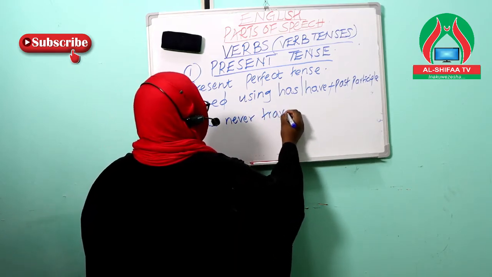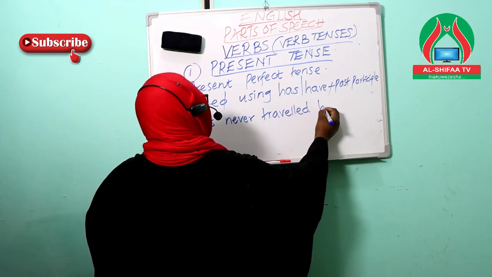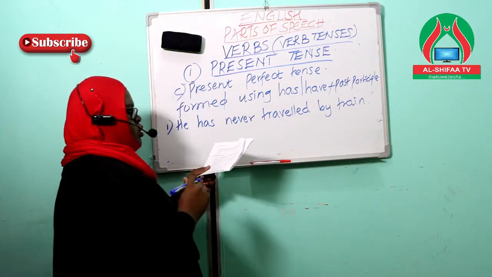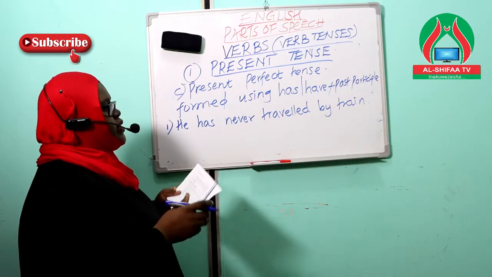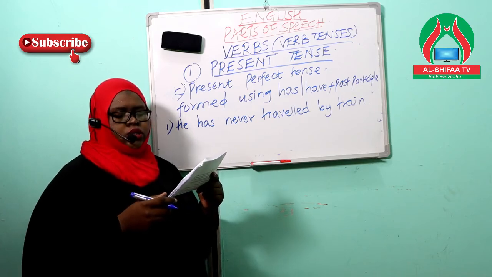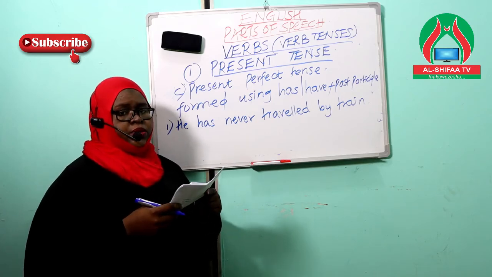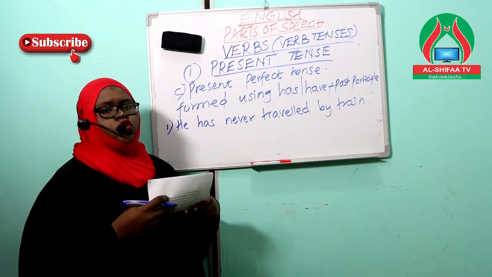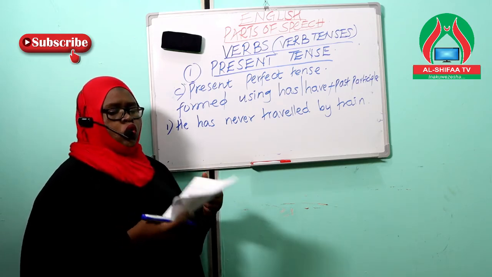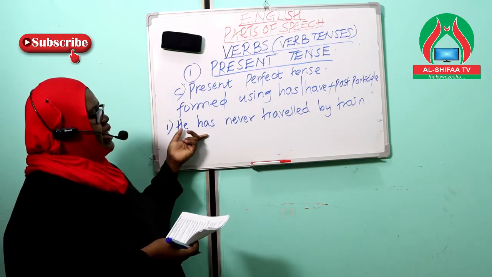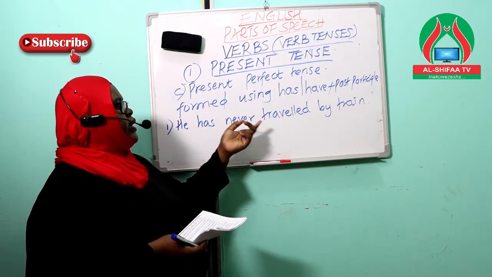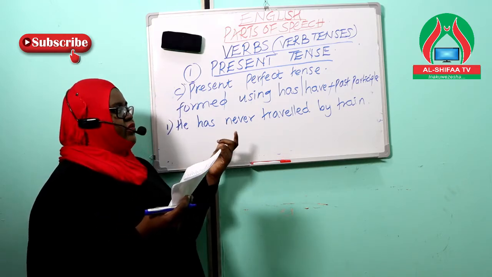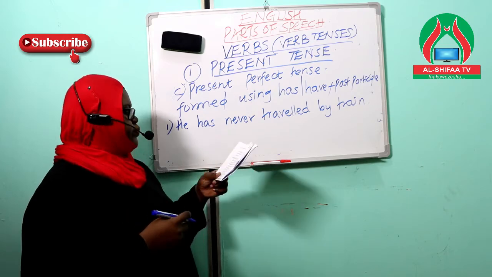He has never traveled by train. This kind of sentence is used here to describe an experience. So an experience is something that you might have come into contact with. So when we say he has never traveled by train, it means that this person has not come into contact with traveling using a train.